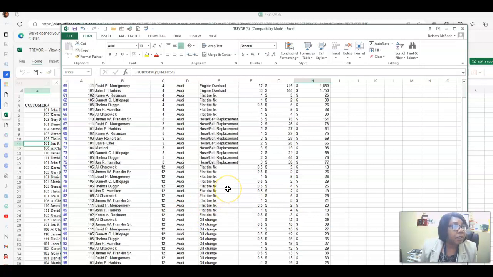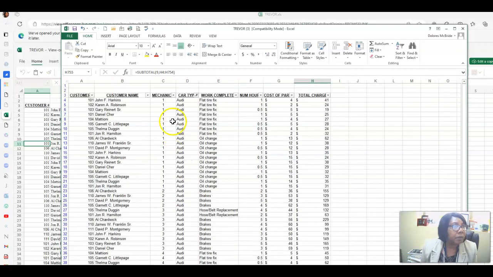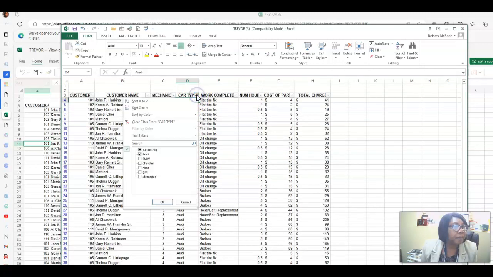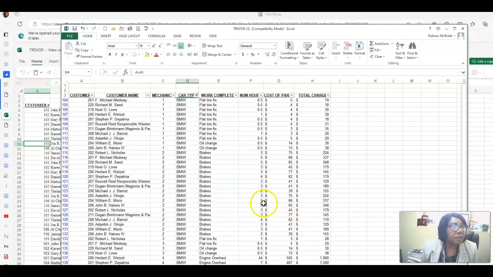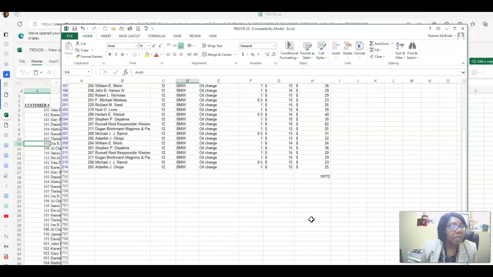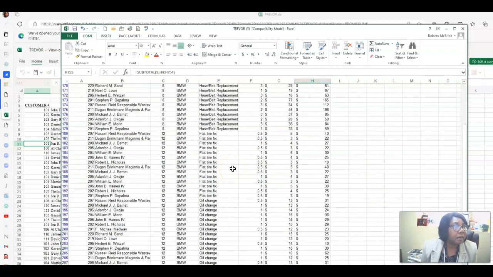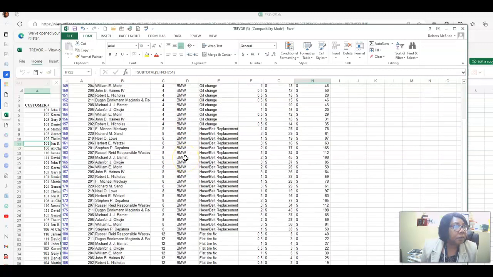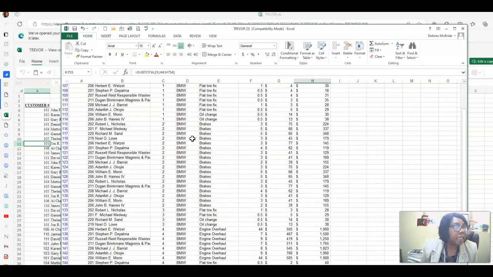Now, suppose we want to look at another vehicle. If I want to click on car type again, then I want to come down to see what the BMWs are bringing in. So I'm going to OK that. Scroll all the way down. Because I put the formula in already, it's going to actually show the total. So 19,772. And notice that the BMWs are being serviced by different mechanics.